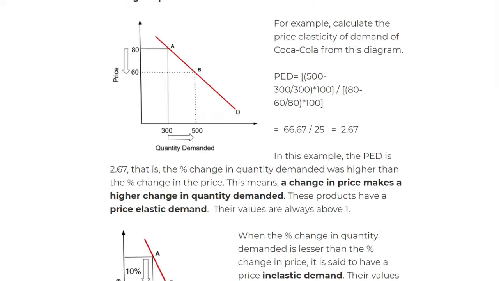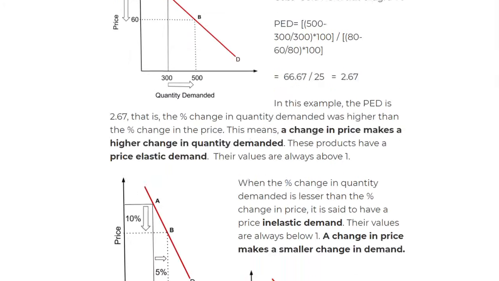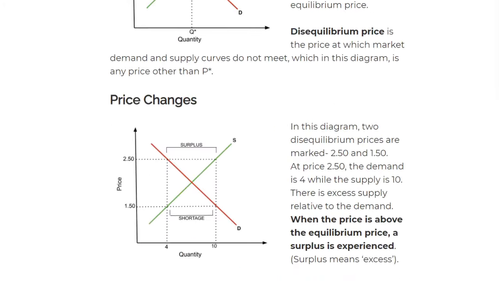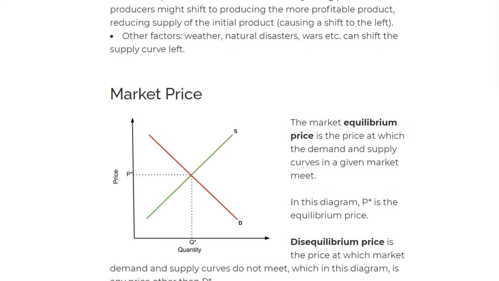Elasticity is really important also. We'll look at elasticity of demand, elasticity of supply, and so on. The next thing we're going to look at is equilibrium, disequilibrium, and everything related to market price. I'm going to explain everything after this 5 minutes. So I will see you after 5 minutes.